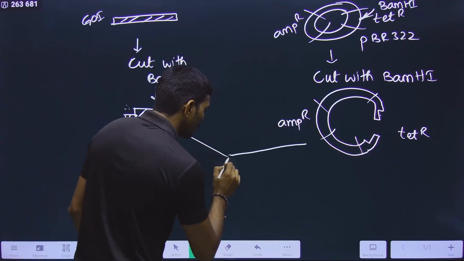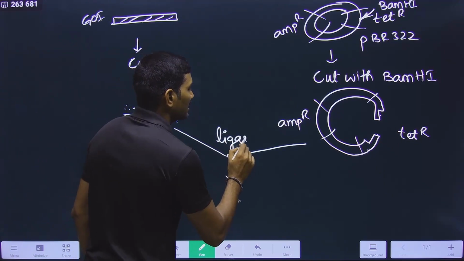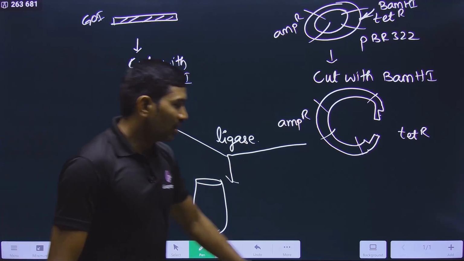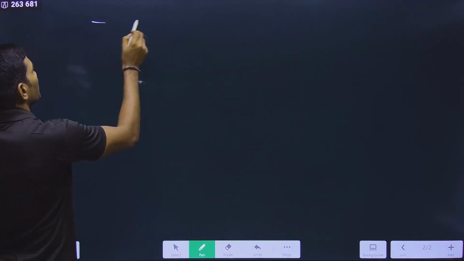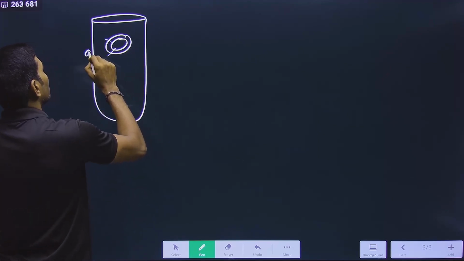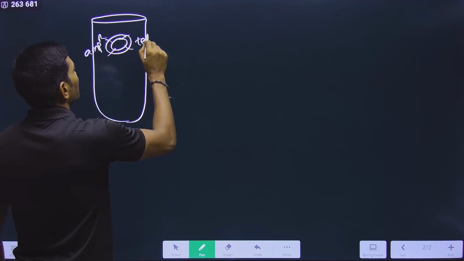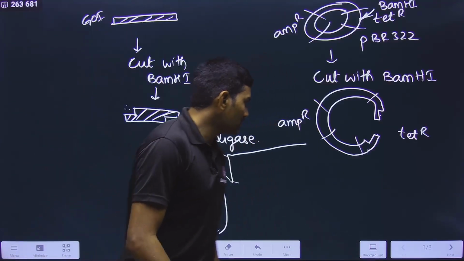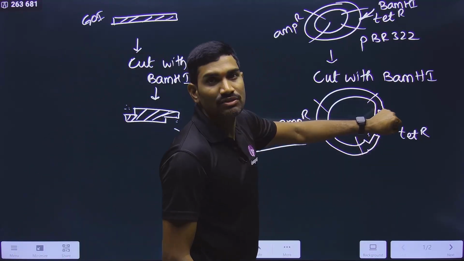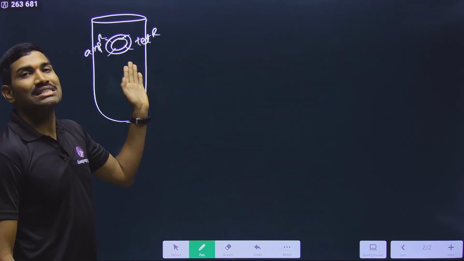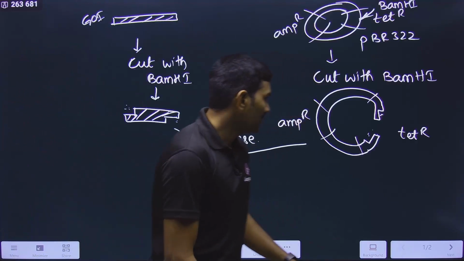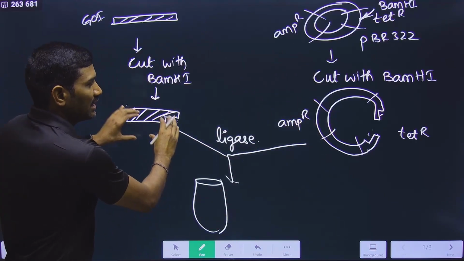And now what we are doing? We are combining both of them in a single tube, and we are adding the enzyme called ligase. Ligase enzyme we are adding, and we are mixing in this tube. So in this tube, what are the various combinations that we are observing? Now observe very carefully. Here this is the ampicillin resistant gene and this is the tetracycline resistant gene. First and foremost important option is, since we are adding ligase, and since these two are complementary to each other, they can attach with each other, so that again they are forming the self-ligated plasmid. It is the self-ligated plasmid. That means once again the original plasmid was formed here. And what is the other option? This piece of DNA can be attached here.